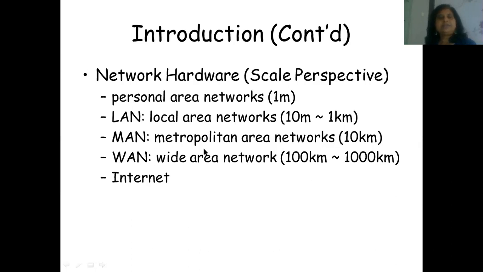And next one is MAN, that is metropolitan area network. It is within 10 kilometers. Wide area network has a scale of 100 kilometers to 1000 kilometers, and across all that is nothing but the internet. So on the basis of scale, the network is divided into all these categories.